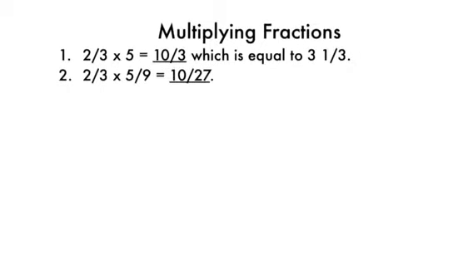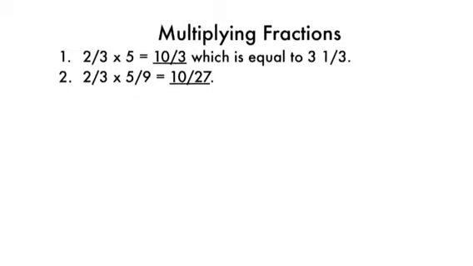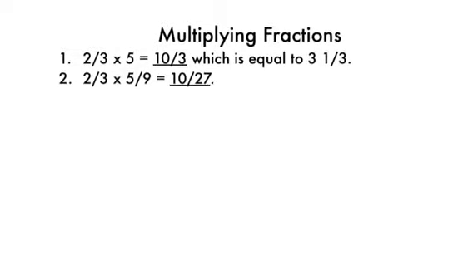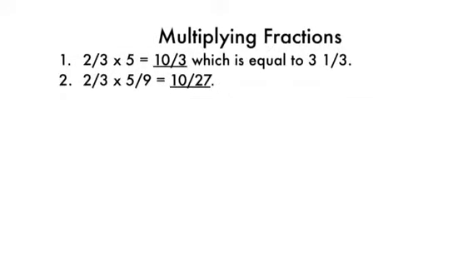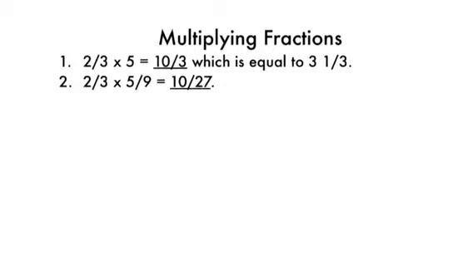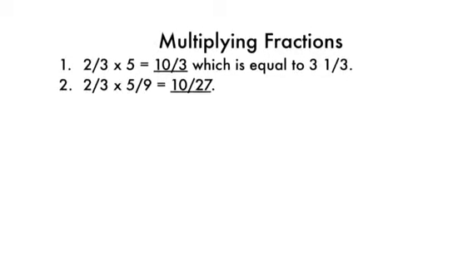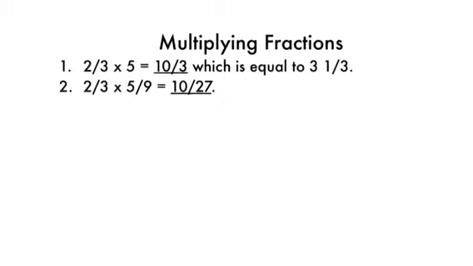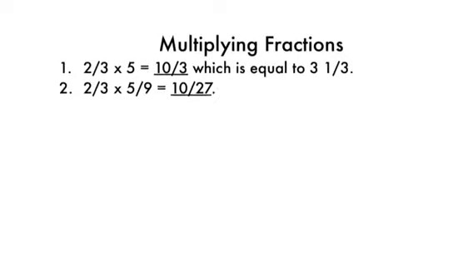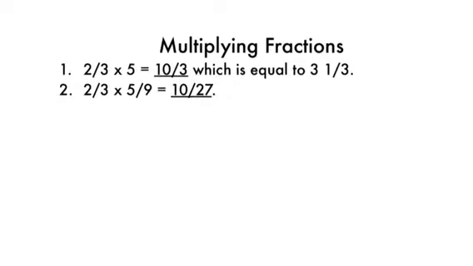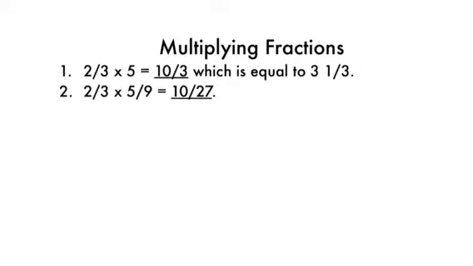As you see on number 1, we have a fraction times a whole number. So to change 5 into a fraction, we're going to just make it 5 over 1. So we're going to do 2 times 5 equals 10, and 3 times 1 is 3. So our answer is 10/3, but that's an improper fraction, so we're going to turn that into a mixed number